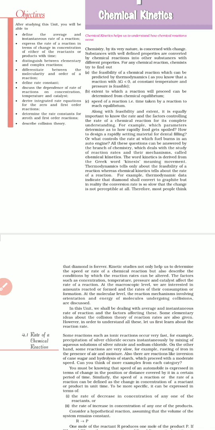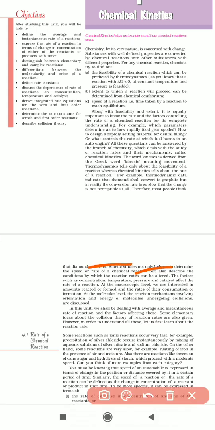this chemical kinetics not only helps us to determine the speed or rate of a chemical reaction, but also describes the conditions by which the reaction rate can be altered. So it gives information not only about the speed of the reaction, but also about the conditions by which the reaction rates can be altered. So this is the general introduction to chemical kinetics.